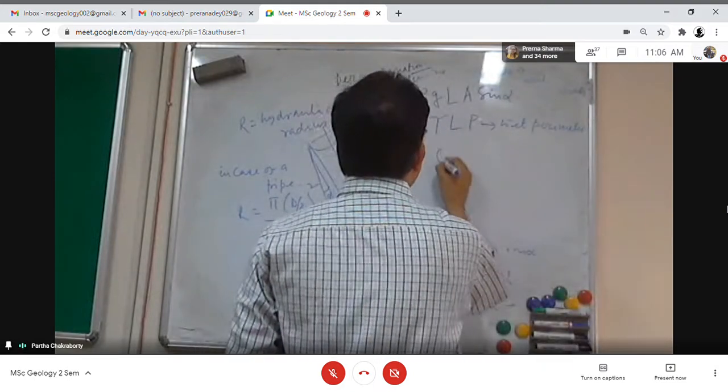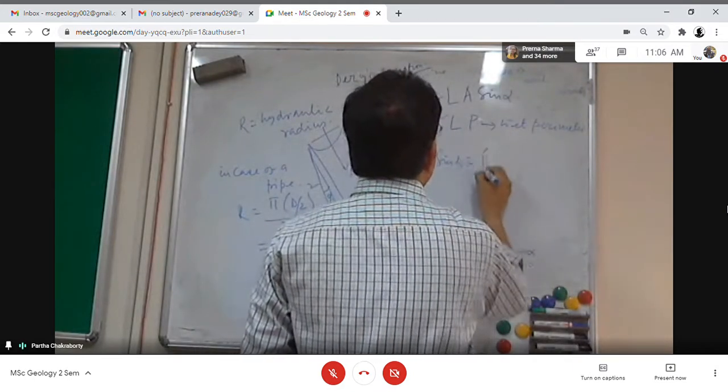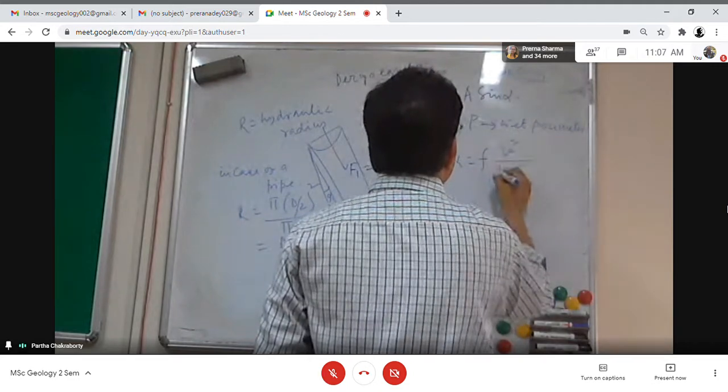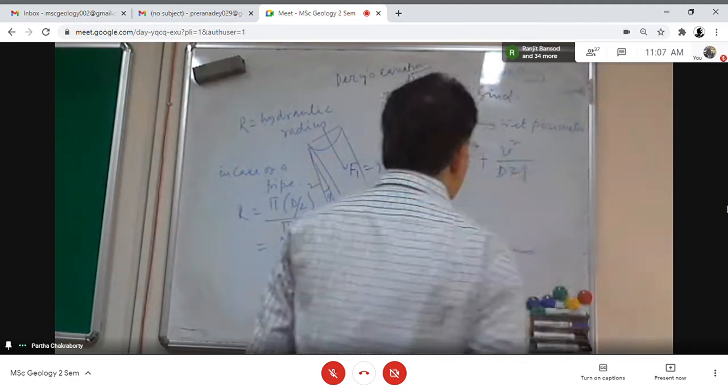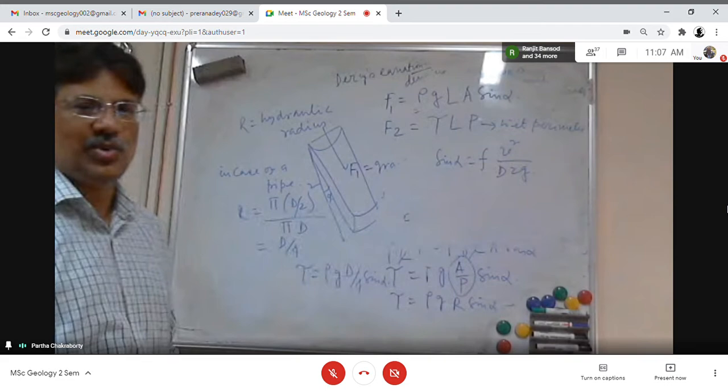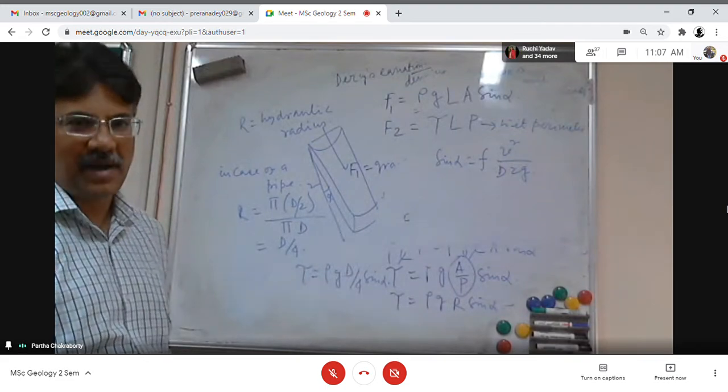From Darcy's equation, the sin alpha value is 8 by square by D 2g. This is what we get from Darcy's equation for the value of sin alpha.